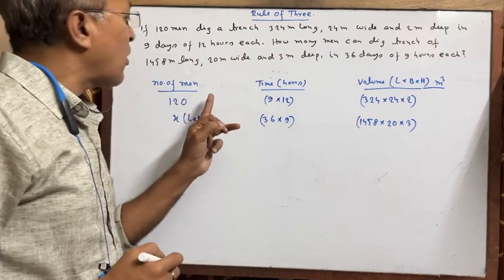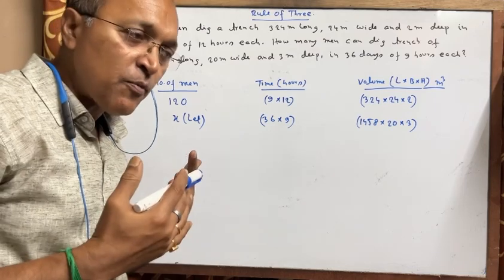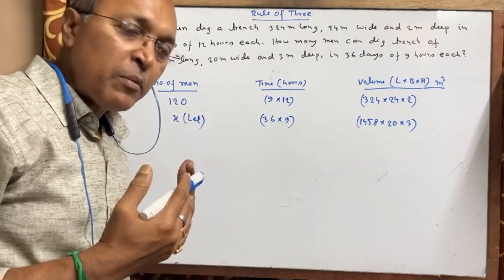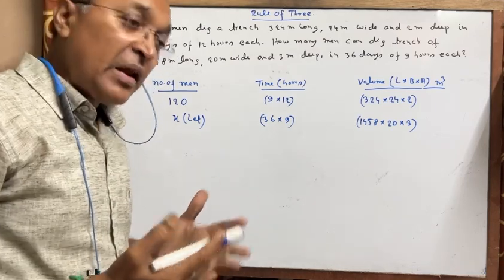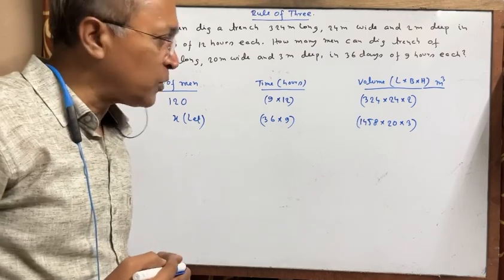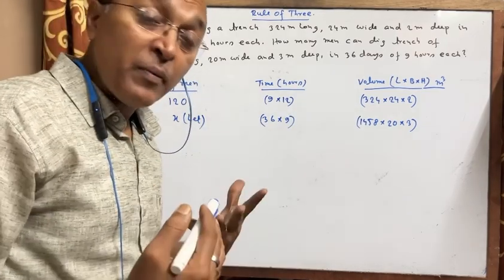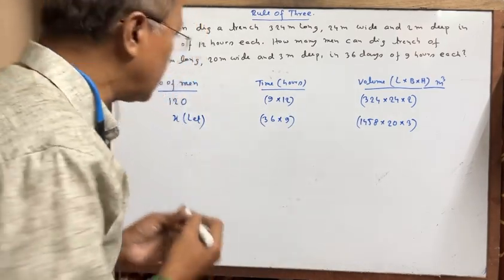You know, number of men and time are inversely proportional, because if more people are employed, the work can be finished in less time. So inversely proportional. And number of men and volume are directly proportional, because more men can do more work, right?